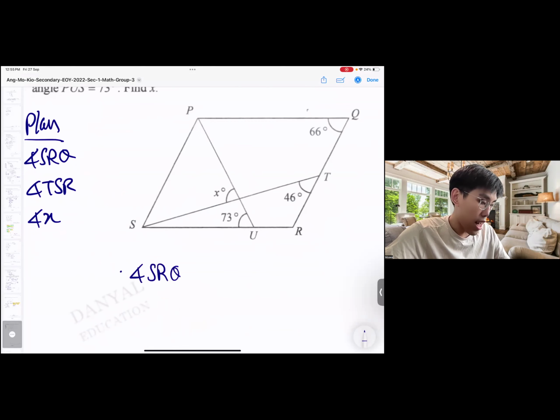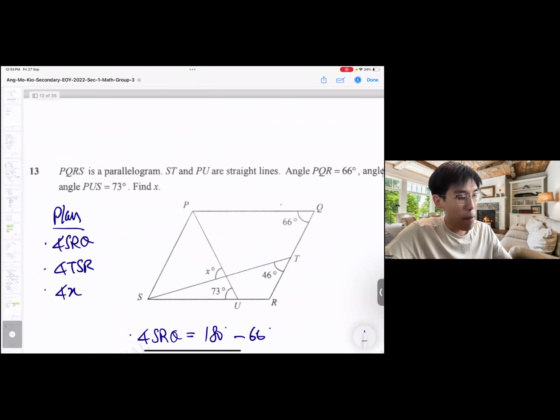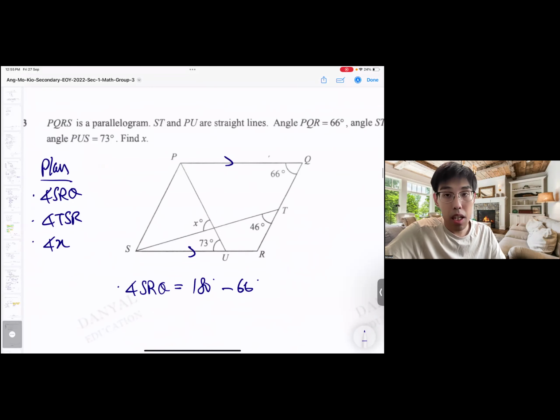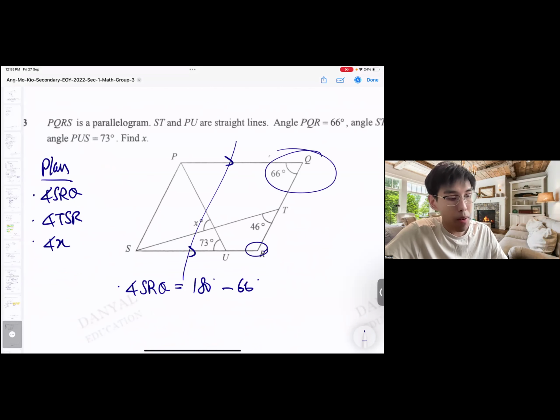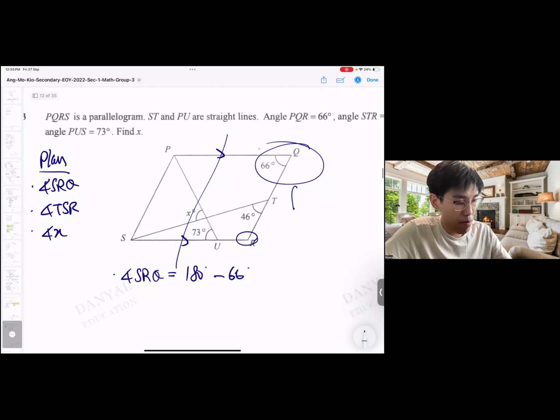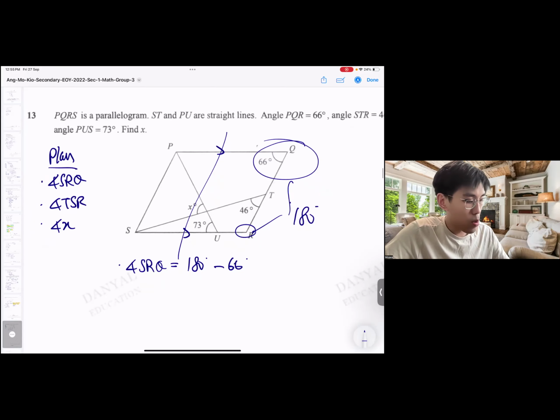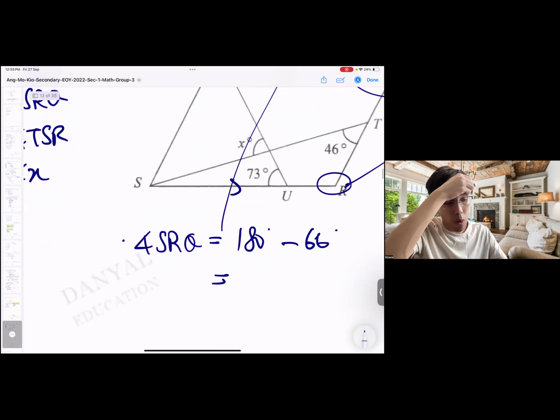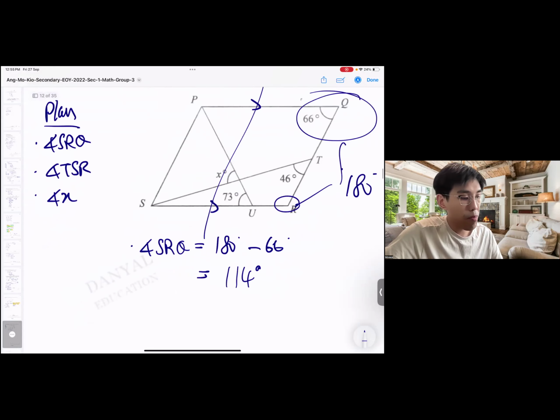Number one, SRQ. SRQ is 180 minus 66 because this is a parallelogram, so these two lines are parallel. That means PQR plus SRQ adds up to 180, which is this one plus this one. So SRQ will be 114.